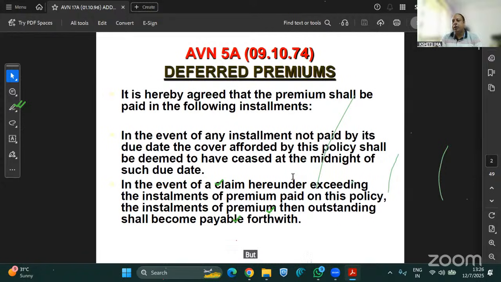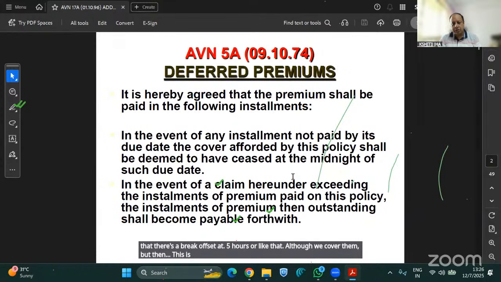But if the amount comes tomorrow, which is on the 8th, then you can say there's a break of, say, 5 hours or so. Although we cover them, this is there. The installment should be paid on time, on or before the due date, which is what Avian 5A says.